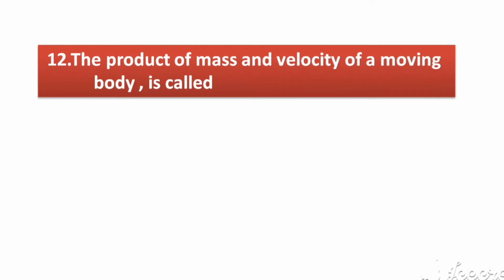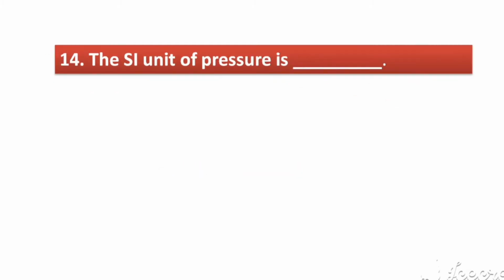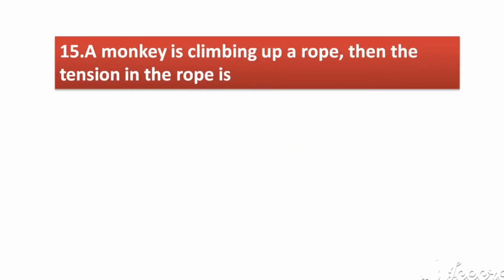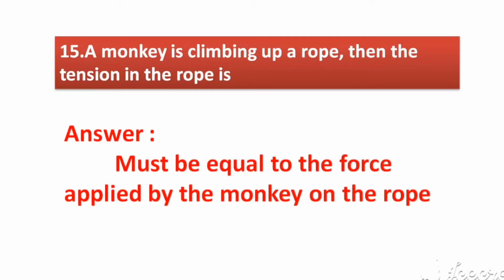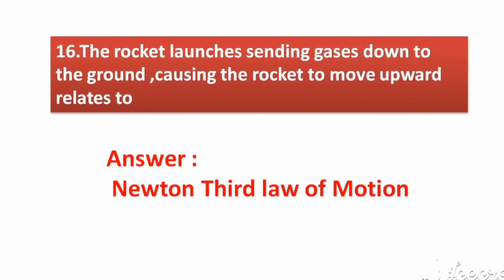Answer: momentum. The weight of the body at the center of the earth. Answer: 0. The SI unit of pressure is. Answer: Pascal. A monkey is climbing up a rope, then the tension in the rope is. Answer: must be equal to the force applied by the monkey on the rope. The rocket launches, sending gases down to the ground, causing the rocket to move upward, relates to. Answer: Newton's third law of motion.